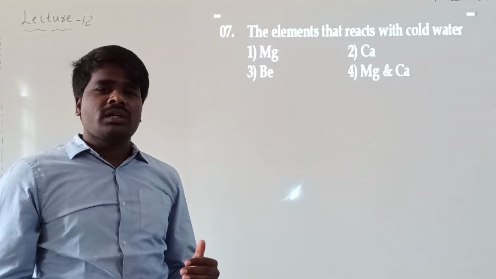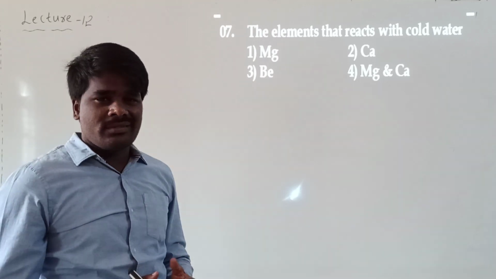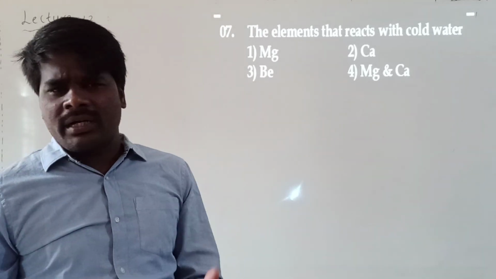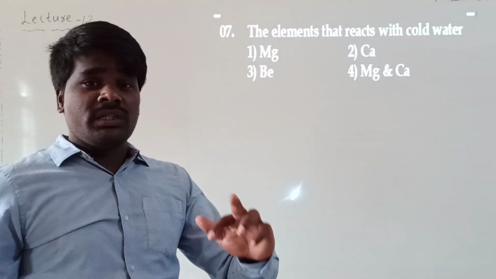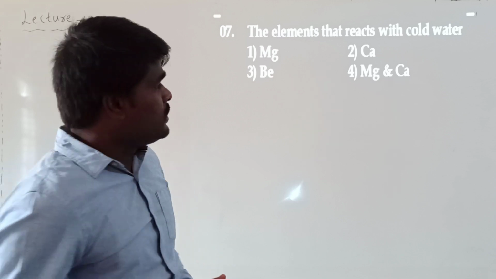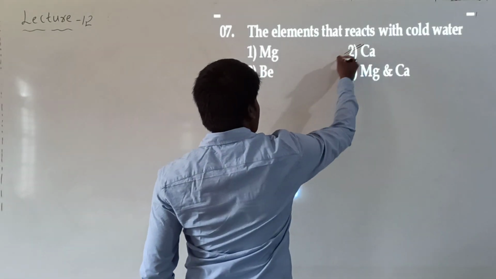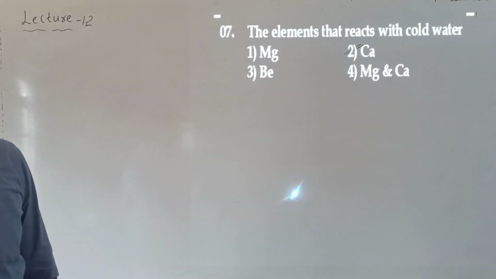Down the group, when you are talking about the second group elements, reactivity towards water increases. Beryllium, being the first in the group, does not react with water at ordinary conditions. Magnesium cannot react with cold water, it can only react with hot water, and calcium can react with cold water. So your answer will be calcium. Down the group, what happens? Reactivity towards water increases in the second group.